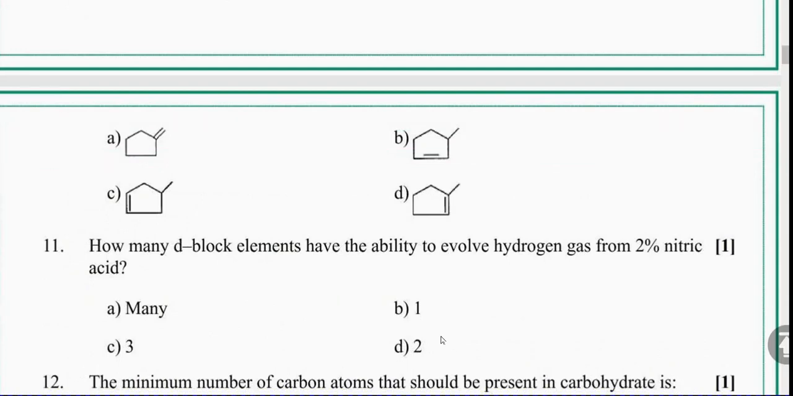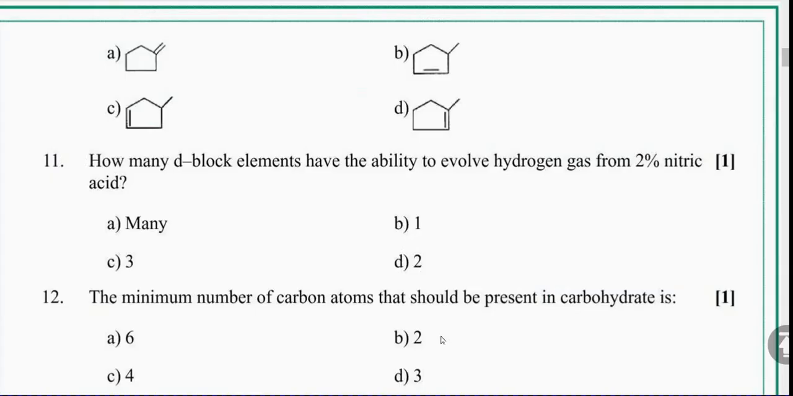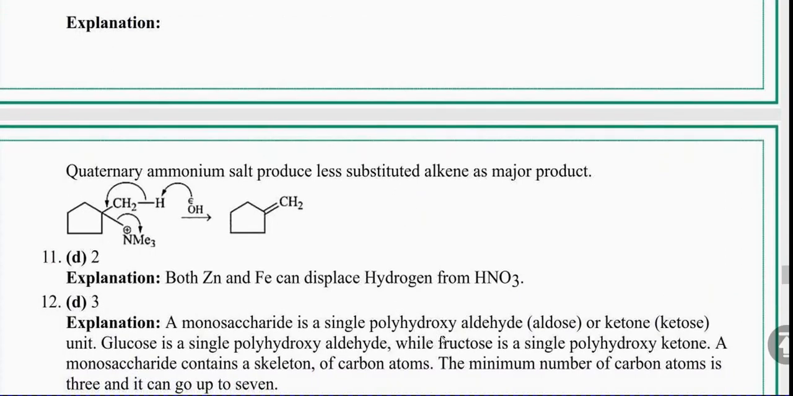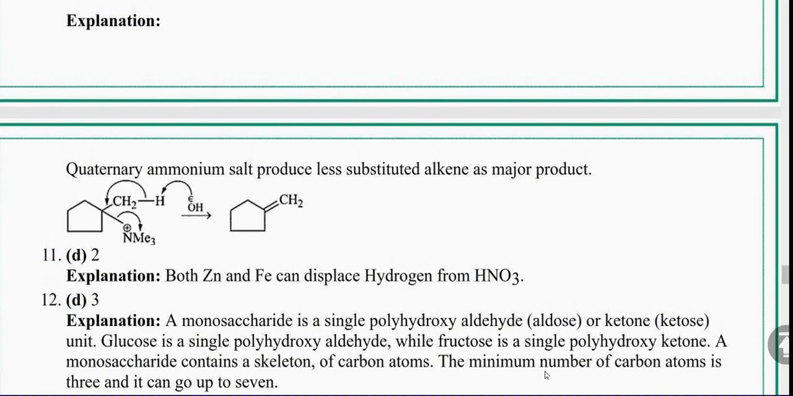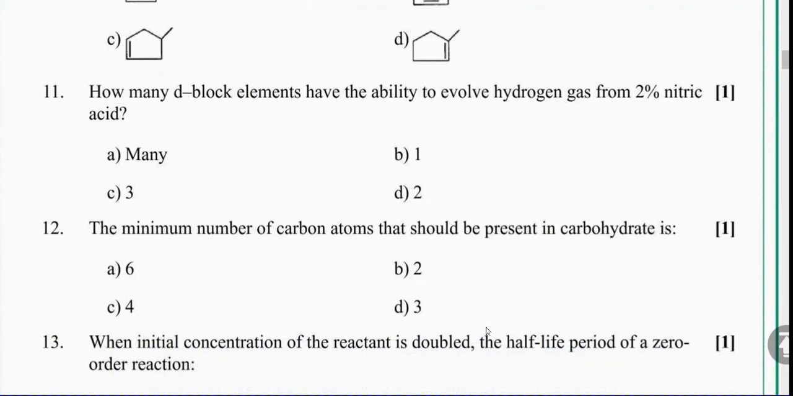So zinc and iron. The minimum number of atoms should be present in a carbohydrate. இது உங்களுக்கு ஜெனரல் ஃபார்முலா தெரிஞ்சதுன்னா உங்களுக்கு ஈஸியாக சொல்லலாம் நீங்க. So 3. A monosaccharide is a single polyhydroxyaldehyde or ketone. The glucose is a single polyhydroxyaldehyde while fructose is a single polyhydroxy ketone. The minimum of carbon atoms is 3 and it can go up to 7. Right? The right answer is 3 here. The minimum number of carbon atoms that should be present in carbohydrate is 3.